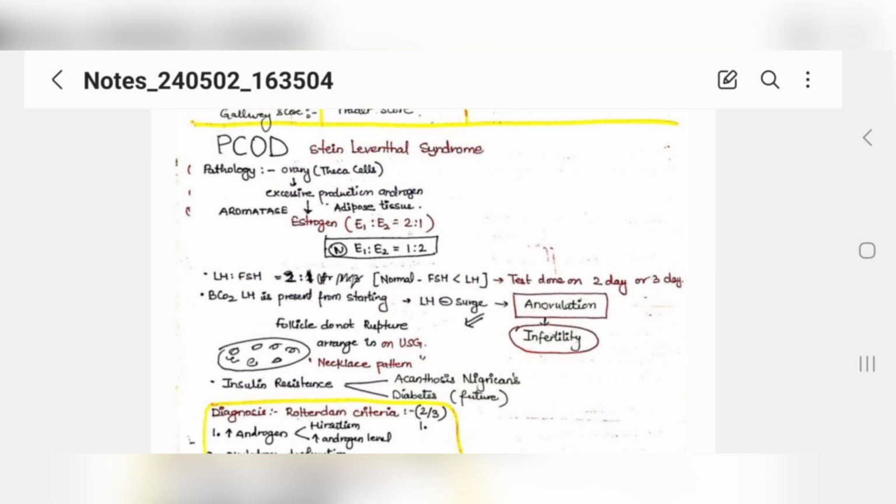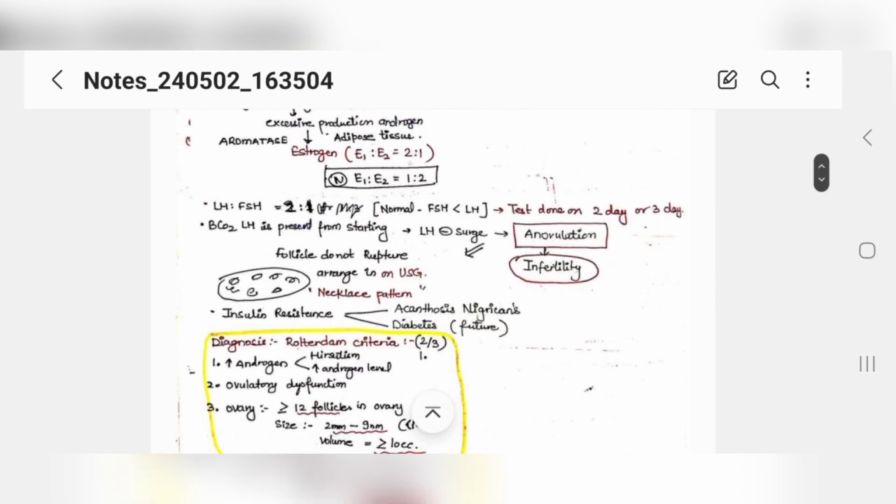The patient complains of infertility. Now, what happens? These follicles are not rupturing. That's why ovulation is not occurring and infertility is there. They stay inside the ovary only, follicles keep forming inside the ovaries, and they become these cysts. When you get an ultrasound done, you see this necklace pattern, which is classical. Insulin resistance also occurs in such cases, and we see acanthosis nigricans on the patient's neck, and some patients also develop diabetes in future.